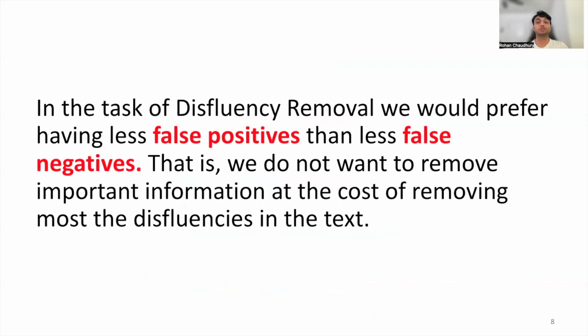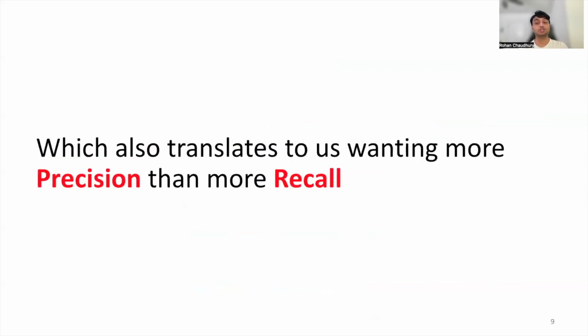Now, in this task, we would prefer having fewer false positives than fewer false negatives. That is, we do not want to remove important information at the cost of removing most of the disfluencies in the text, which also translates to us wanting more precision than more recall.